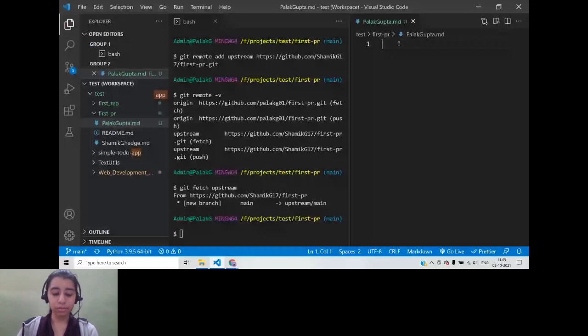So what I want to do is add a sentence. So I've added the changes which I wanted. Since this is a sample, the changes won't be very much, but if you're working on a real repository, there will be a lot of files and changes that will be made. So I've saved this.